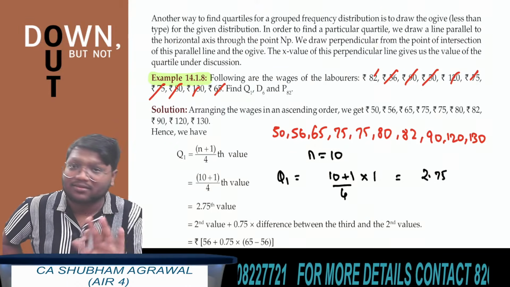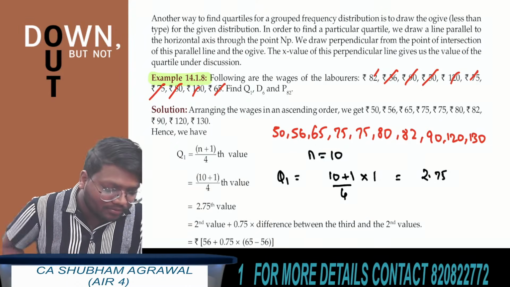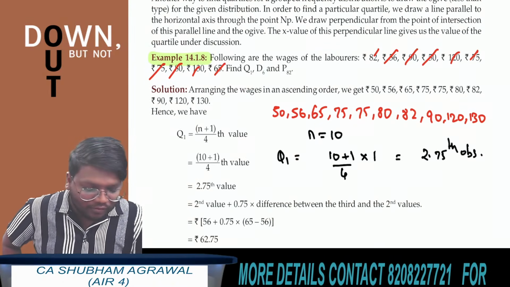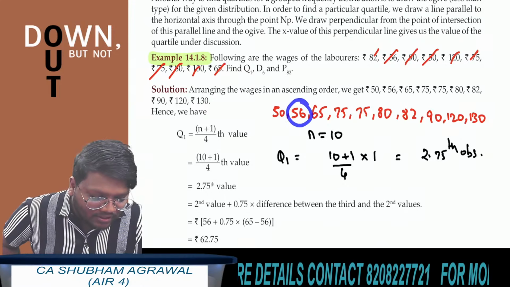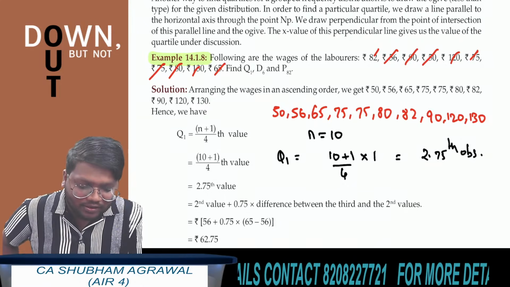This is not the answer. The first quartile is the value of the 2.75th observation. The value of the second observation is 56. The value of the third observation is 65. So the answer will lie between 56 and 65. So how to find the answer here?